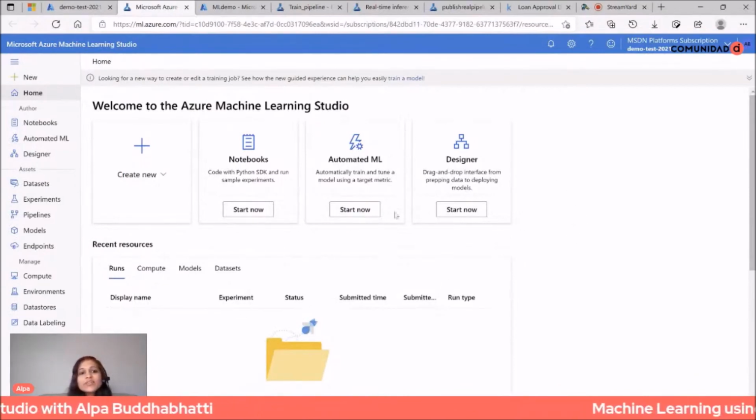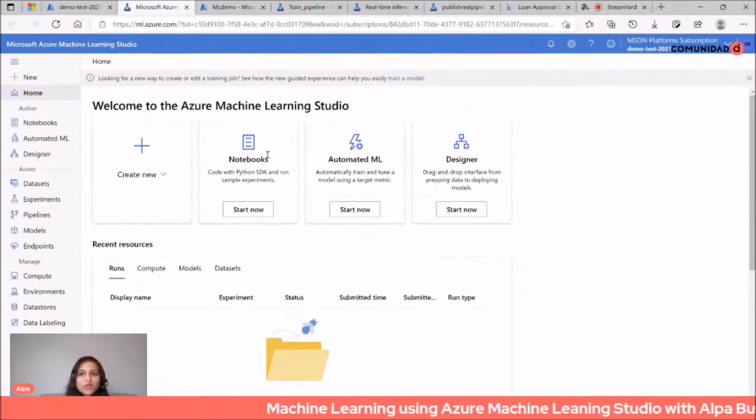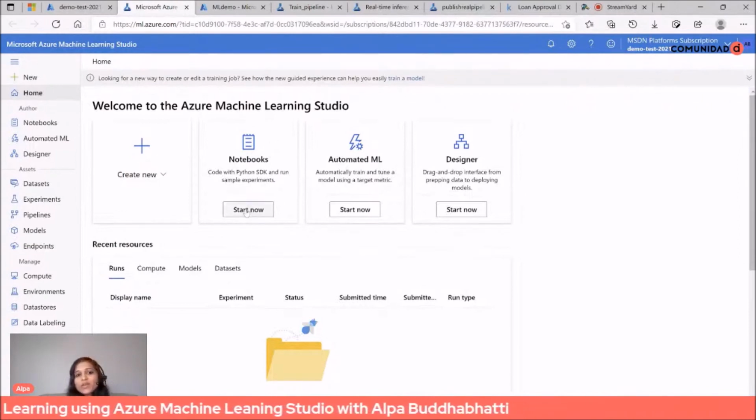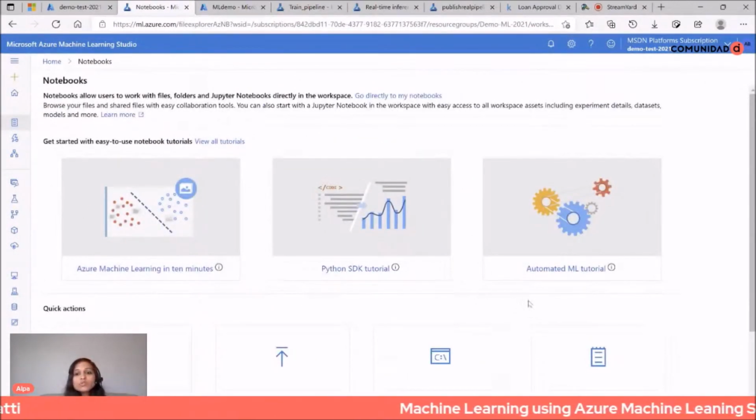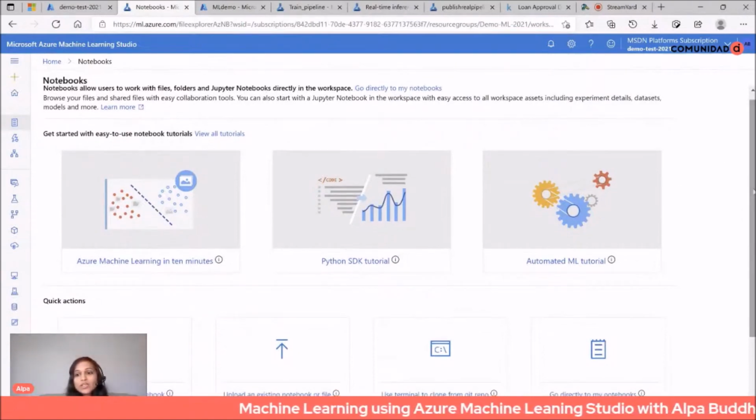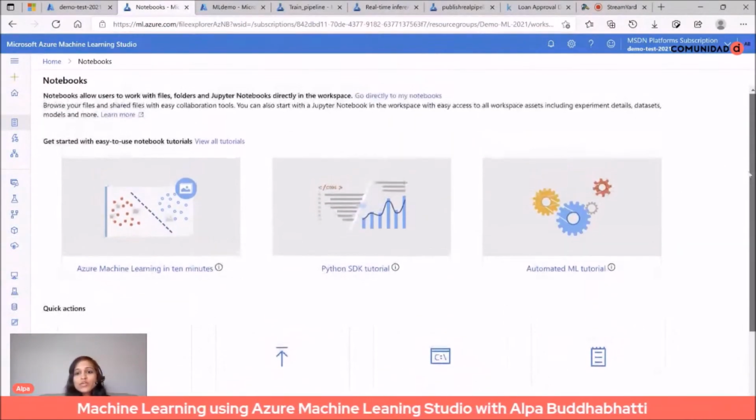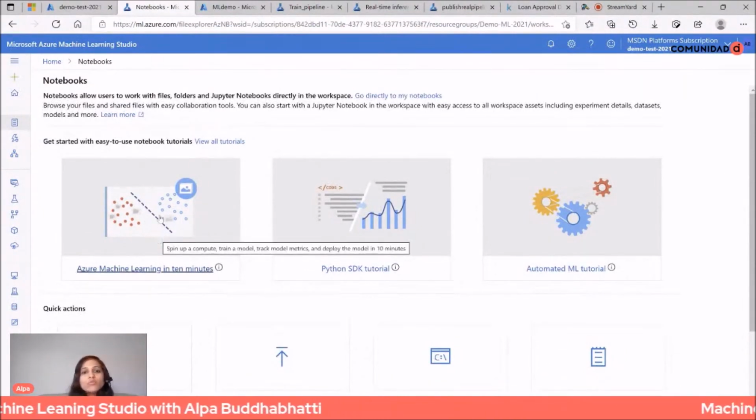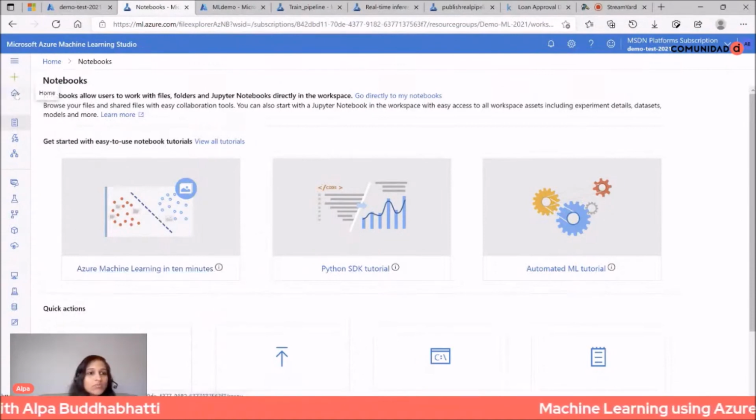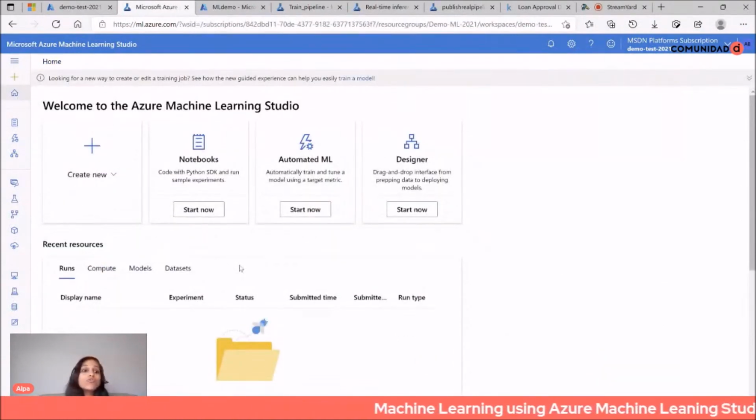Here you can see that you can create either with code. If you are very experienced in Python or a similar language, you can go via notebooks. You just click here. You will see that inbuilt notebooks and inbuilt tutorials are also available, so you don't need to worry about that. You can directly click here and you will get those notebooks ready for you. That is for code-first users who are very good in a programming language.